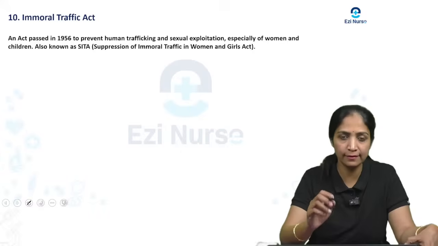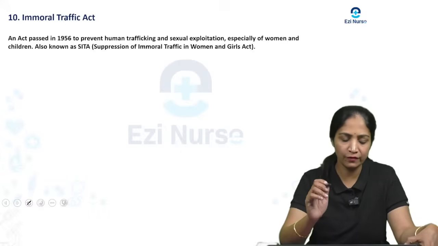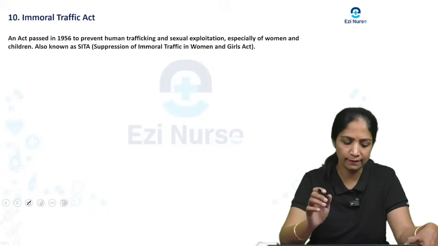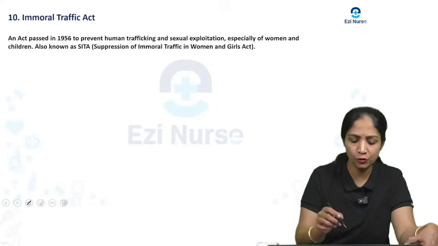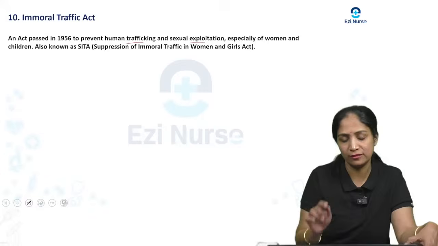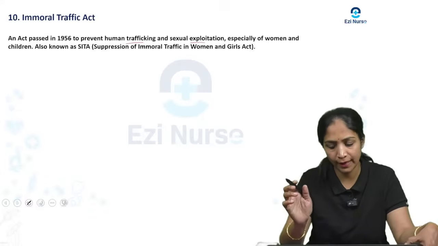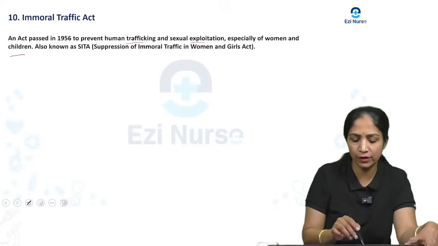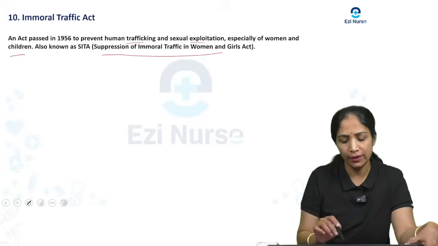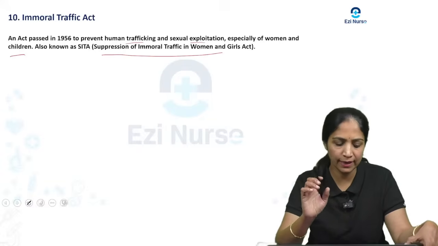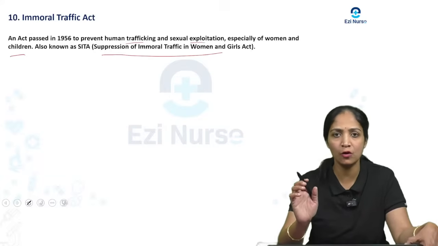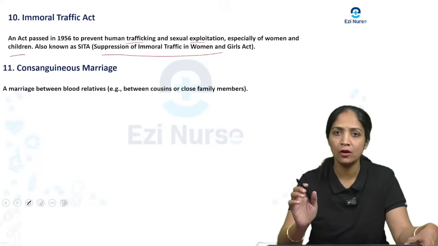The first question under the short answers is the Immoral Traffic Act. What do you mean by this Immoral Traffic Act? It is an act passed in 1956 to prevent human trafficking and sexual exploitation, especially of women and children. This is also called SITA, that is the Suppression of Immoral Traffic in Women and Girls Act. So this act is mainly to prevent human trafficking and sexual exploitation, especially of women and children.